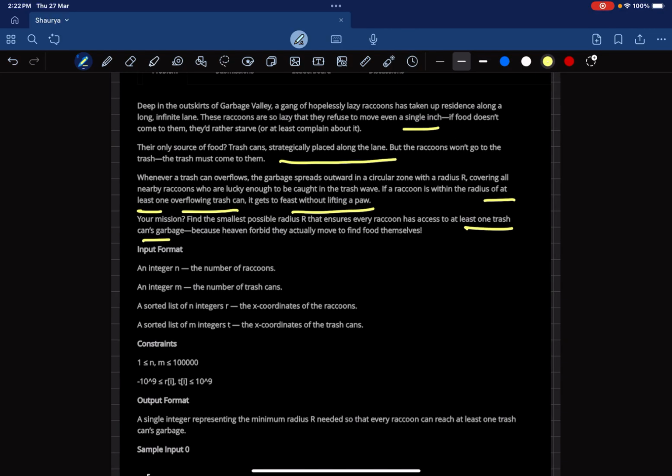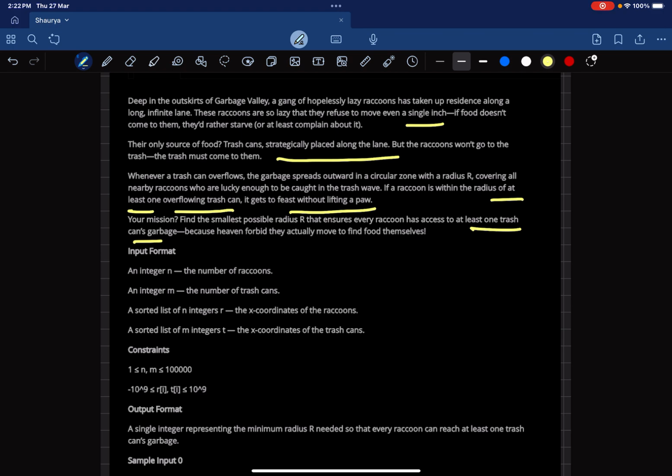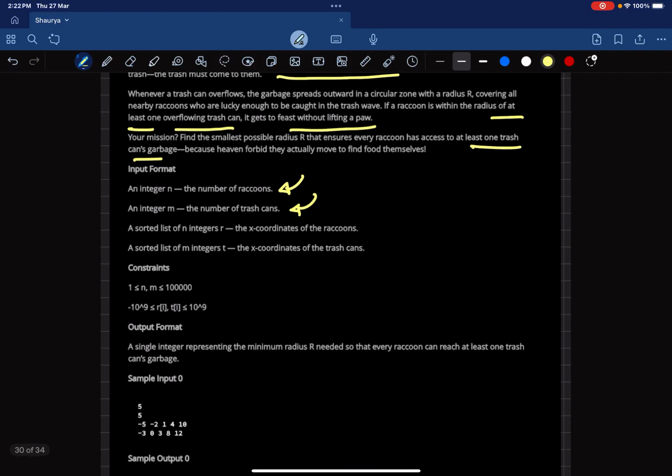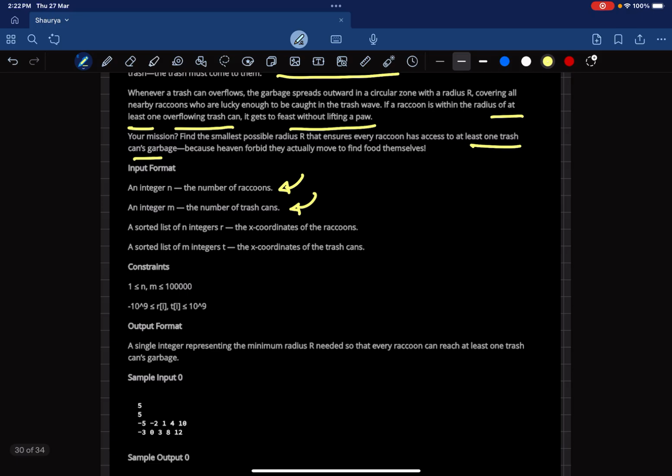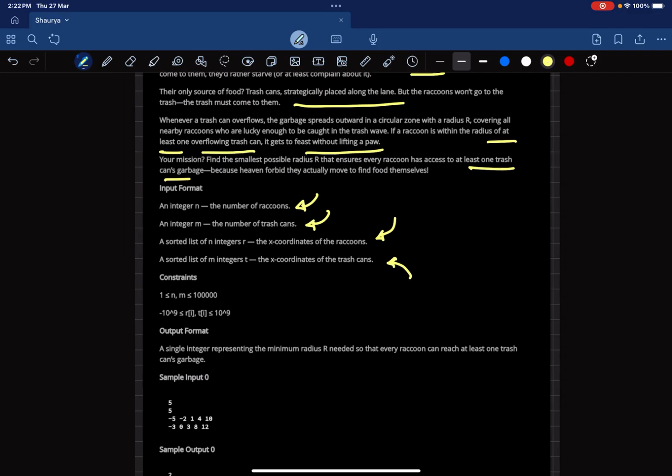All right, so in the problem we are given an integer n, the number of raccoons, then an integer m, the number of trash cans. Then we are given a sorted list of n integers, the x coordinates of raccoons, and a sorted list of m integers, the x coordinates of trash cans.